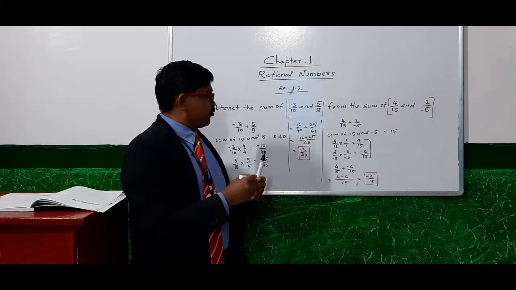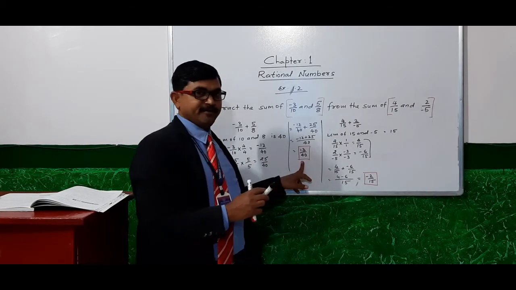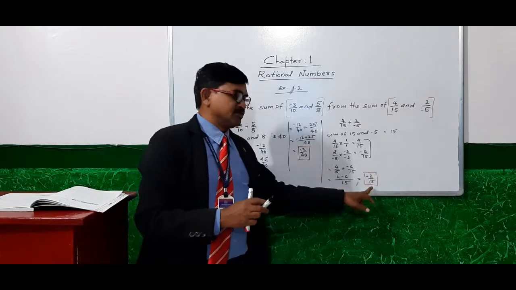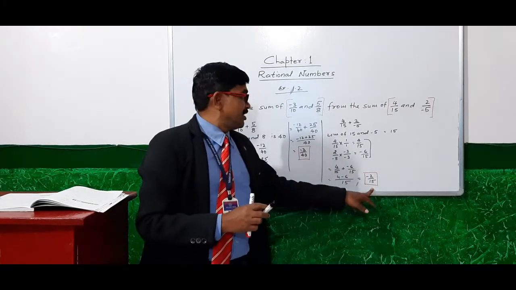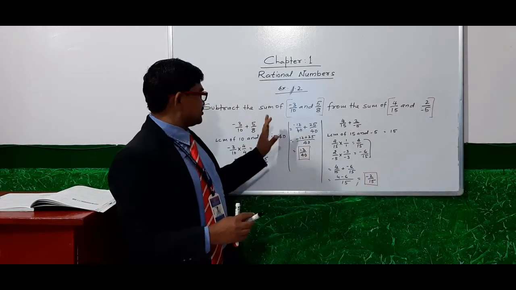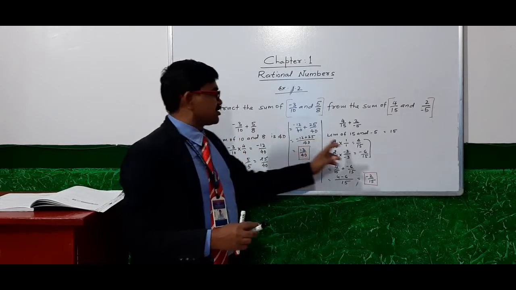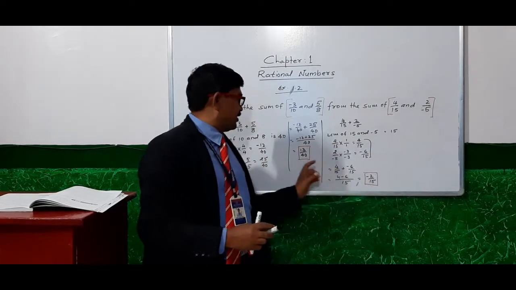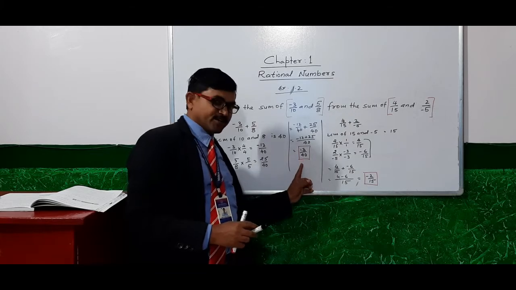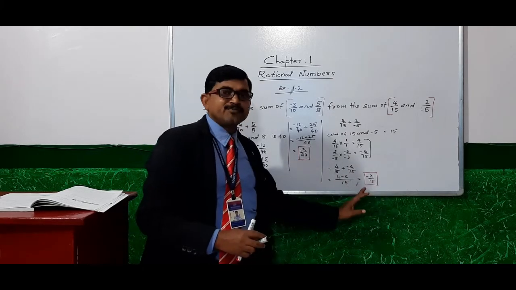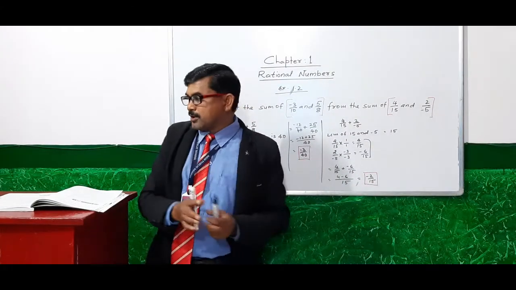Now we have to subtract this one from this one. The question asked us to subtract the sum of these two from the sum of these two. So we have to subtract 13 by 40 from minus 2 by 15. Let's do the process.